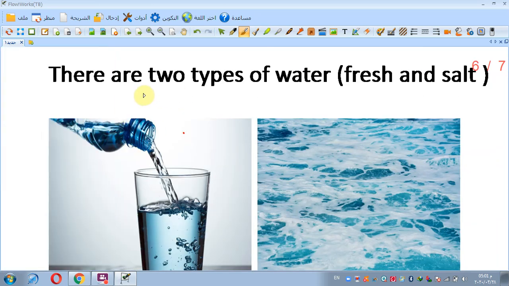There are two types of water, fresh and salt. This is salty water, and this is fresh water. We use fresh water for drinking.